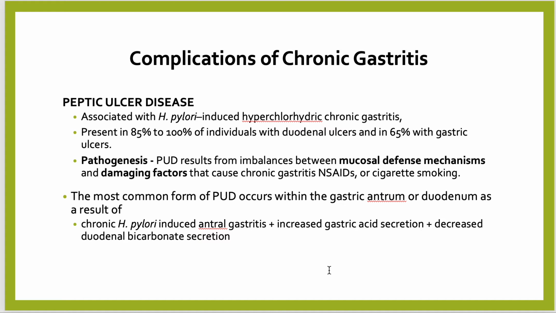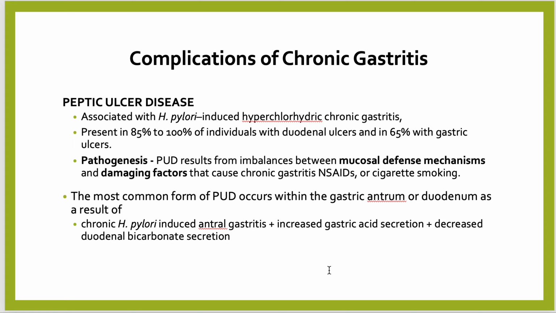And what is the pathogenesis of peptic ulcer disease? It results from imbalance between the mucosal defense mechanism and damaging factors that cause chronic gastritis. NSAIDs or cigarette smoking also cause peptic ulcer disease.